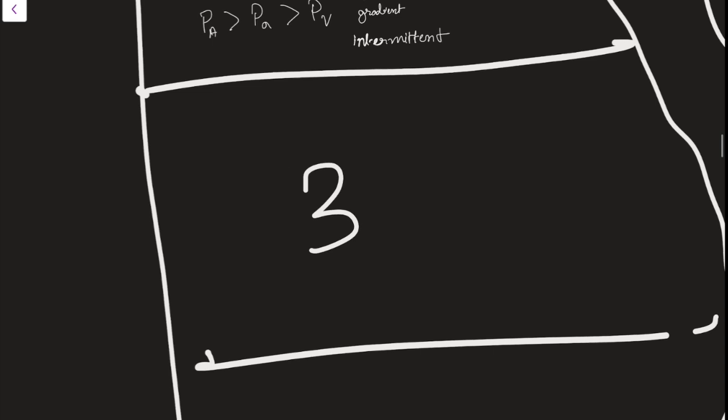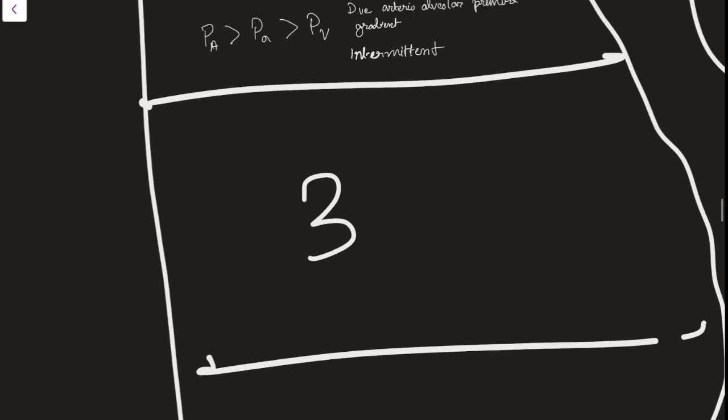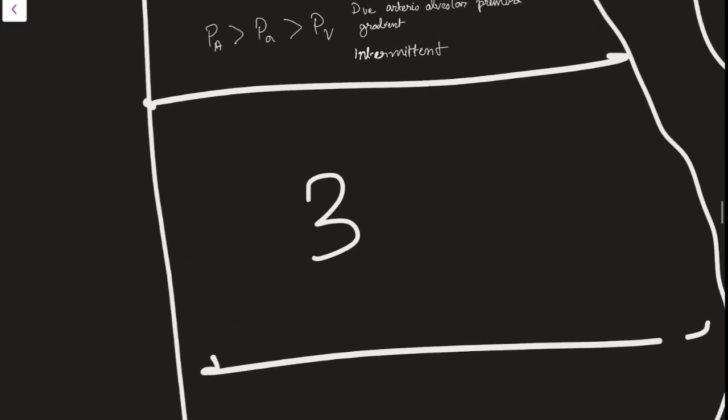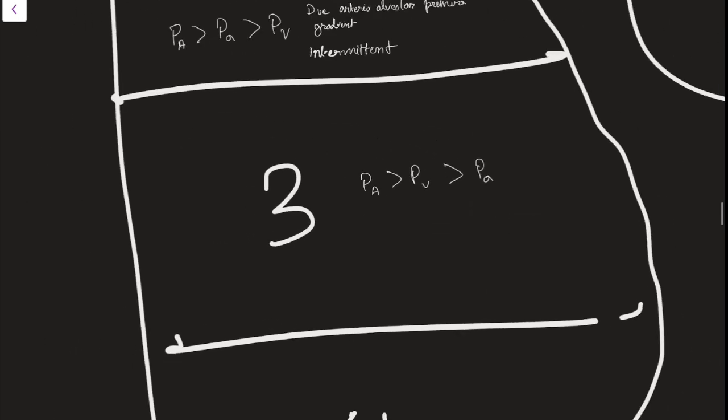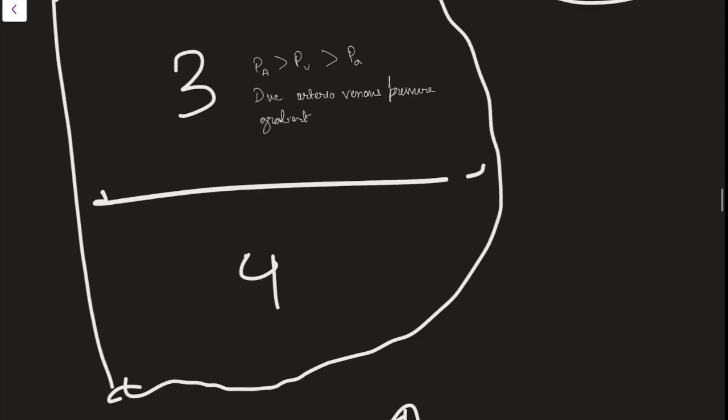Now let's come into zone 3. In zone 3, both the arterial and venous pressure is greater than the alveolar pressure. So in this case, PA will be greater than PV, which will be greater than PA. You can see the blood flow will be due to the arteriovenous pressure gradient.